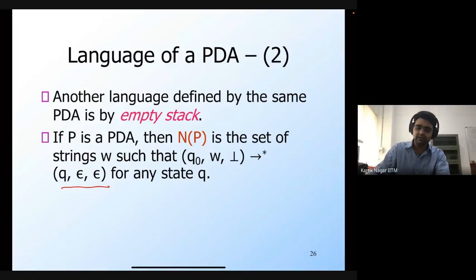If the stack is empty for any state Q, then I'm going to accept this string. Which means that if there is a sequence of moves wherein I consume the entire string and also empty the contents of the stack, then I'm going to accept that particular string. And here the state that the PDA ends up in is irrelevant. So this is another way to define the language of a PDA. The same PDA can define two languages. L of P is the set of strings which will take the PDA to the final state, and N of P is the set of strings which is going to empty the stack after processing the entire string. These two languages may not be the same; they may be different.